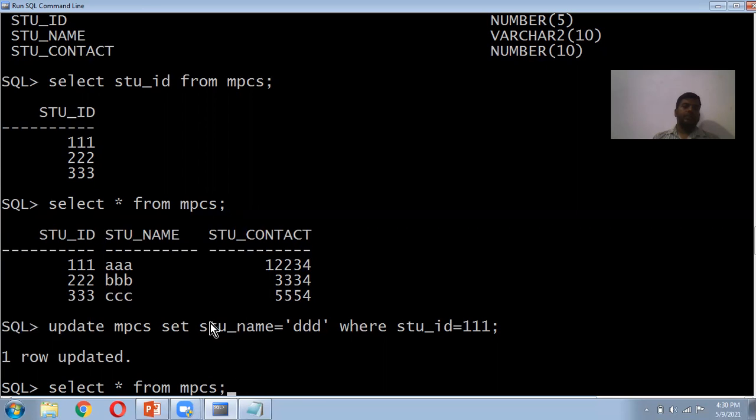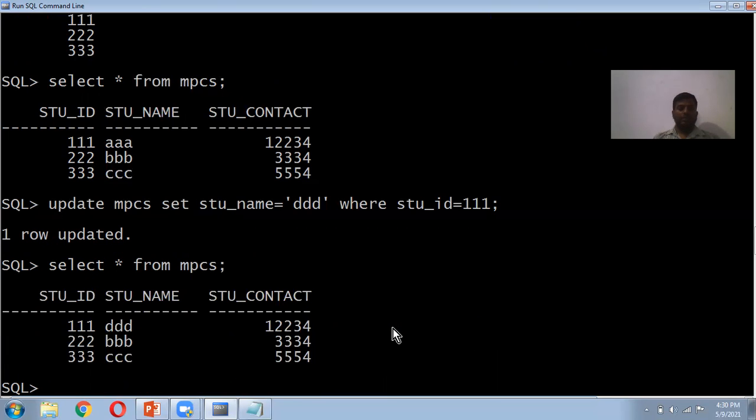Update, table name. Set is the keyword. This is the attribute, this is the value. Where is the condition. Then you can observe that for student ID 111, we have updated the student name as DDD. Before this, the student name was AA. Now we have updated this one. The contact number is the same. So this is the update command.